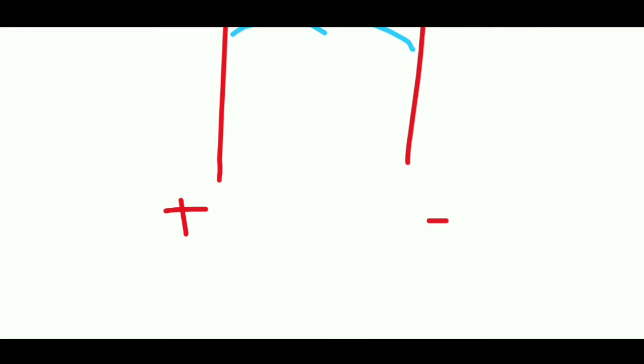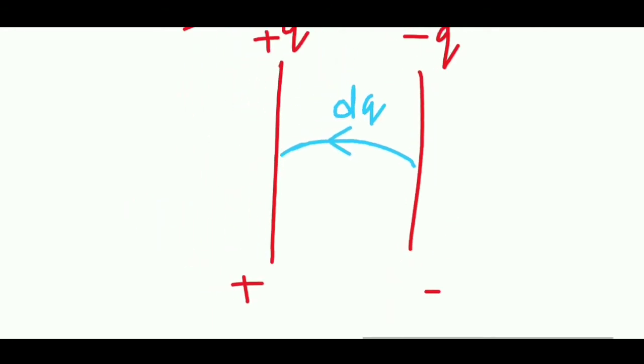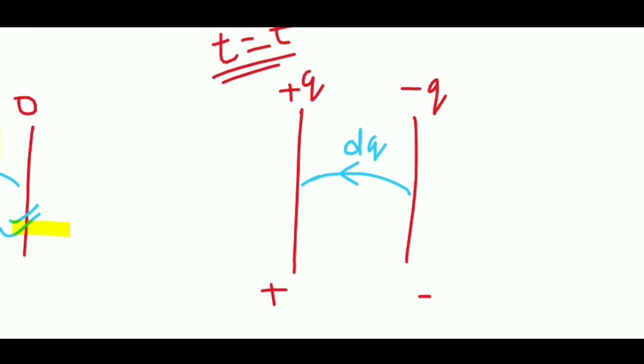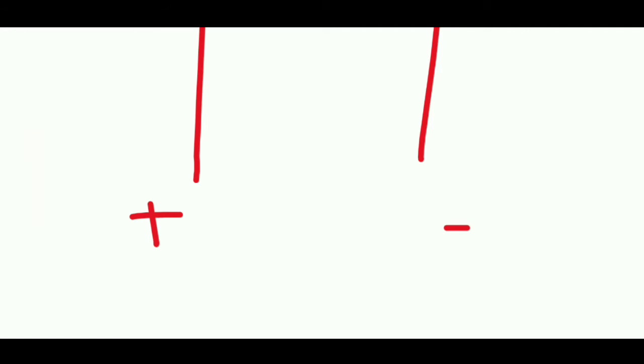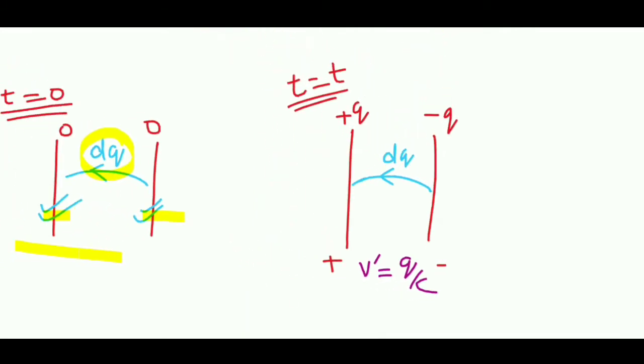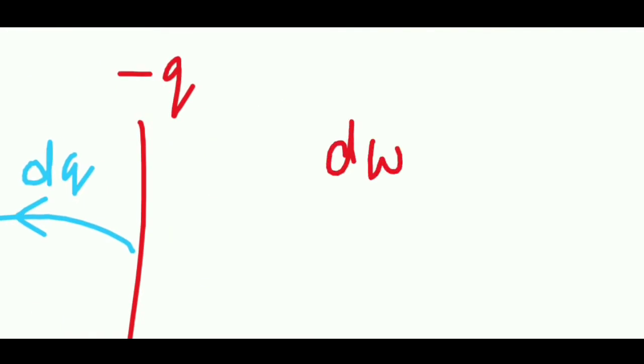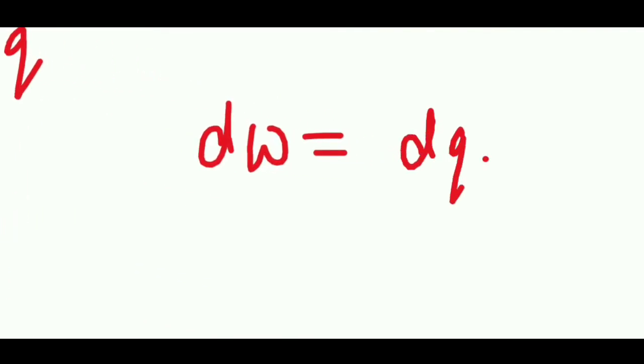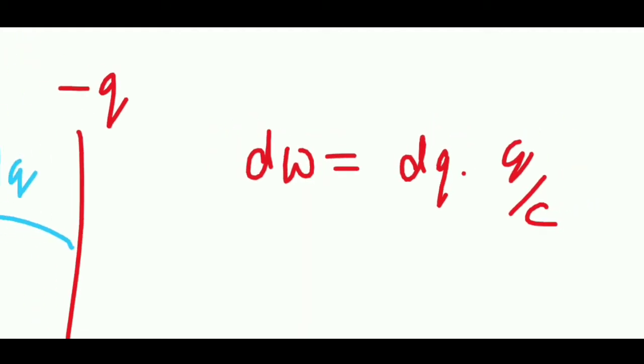The potential difference between these two plates will be how much? V is equal to q by c, since q is cv, or c is q by v, so v will become q by c. So the voltage difference between these two plates, let us write it as v dash, will be q by c. C is the capacitance, q is the charge which has been developed. Now in taking this dq charge from the right side plate to the left side plate, there will be a small work done. This small work done dw can be written as dq multiplied by this q by c, which is the voltage. Work done is equal to q into v. Try to recall electrostatics.